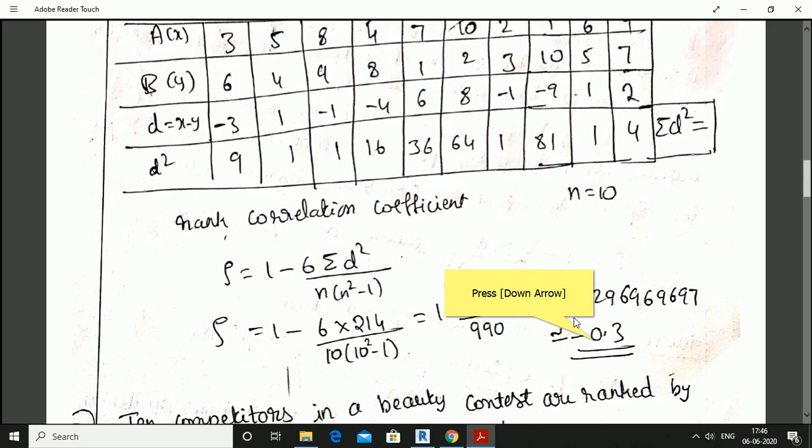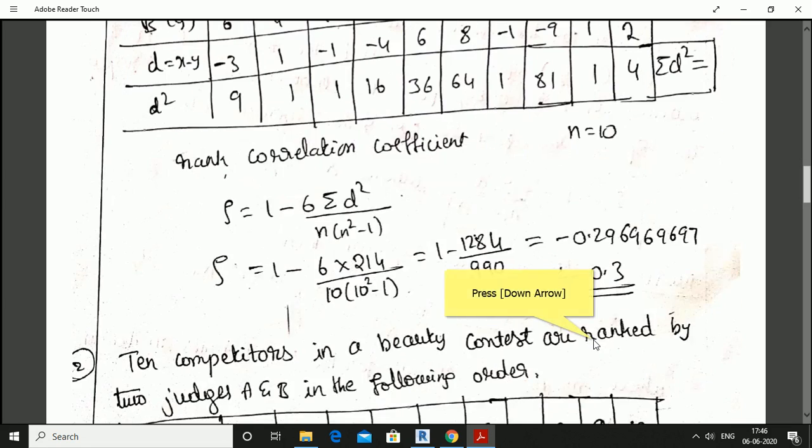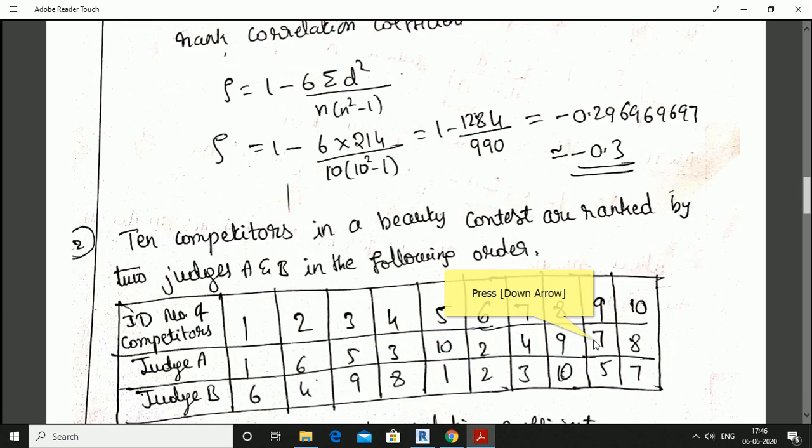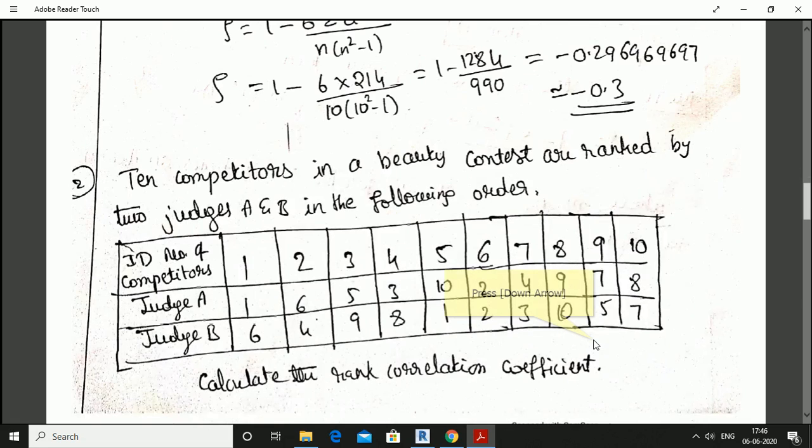It comes out as minus 0.29696967, approximately equal to minus 0.3. That is the rank correlation coefficient for the given data.